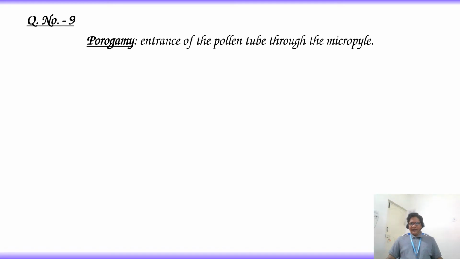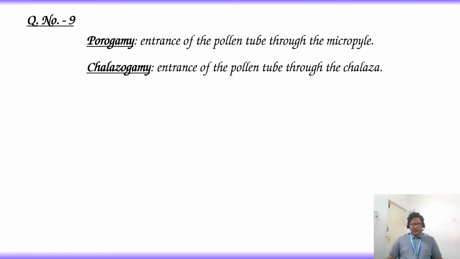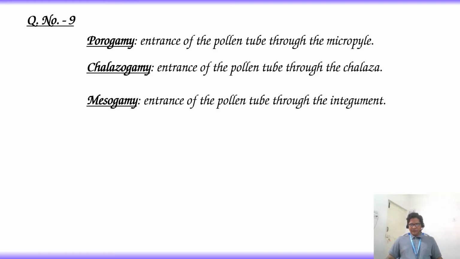Porogamy: entrance of pollen tube through the micropyle. Chalazogamy: entrance of pollen tube through the chalaza. Mesogamy: entrance of pollen tube through the integument. Syngamy: fusion of gametes is called syngamy.